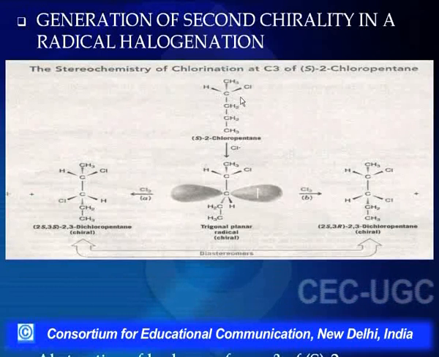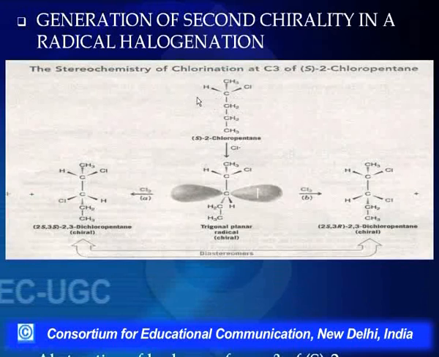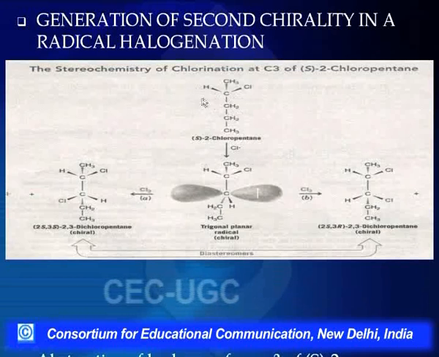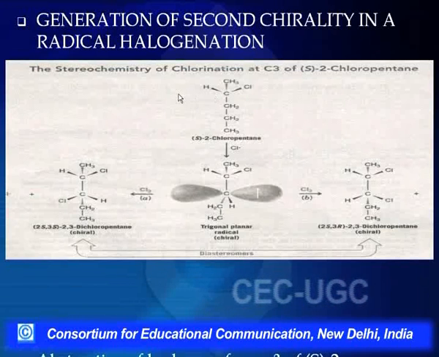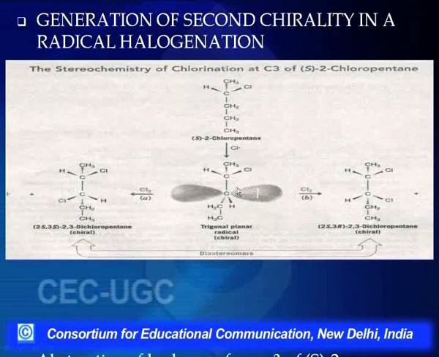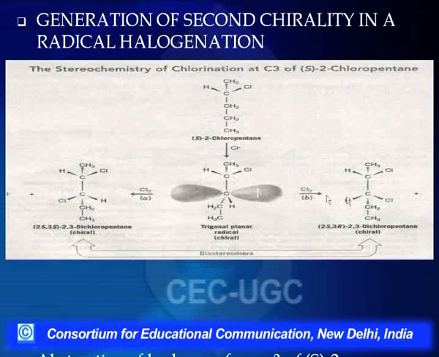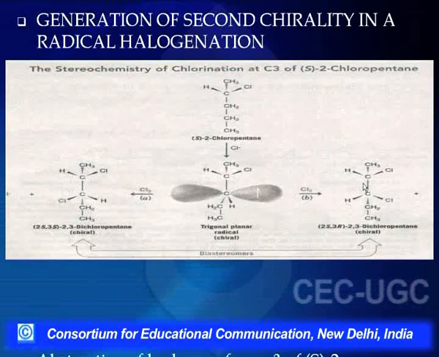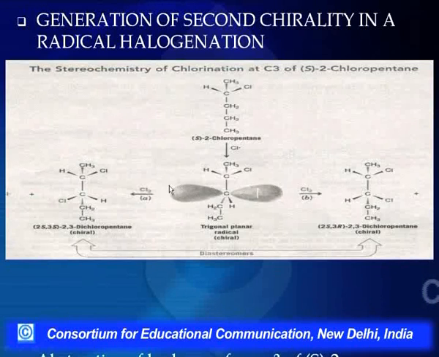But now the probability of reaction is not equal, and we will get two chiral centers here, giving two diastereomers. So we are generating optically active isomers here, this and this.